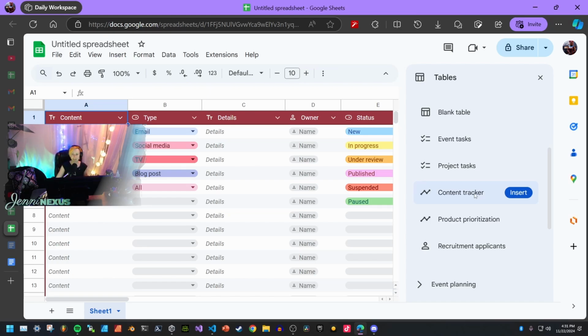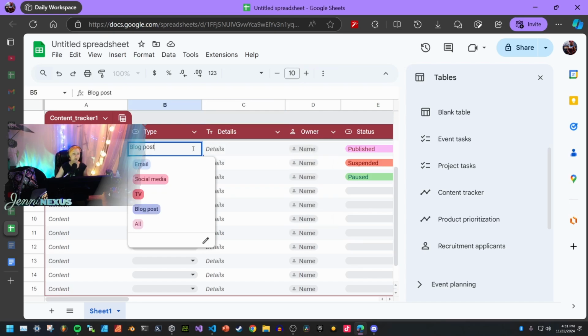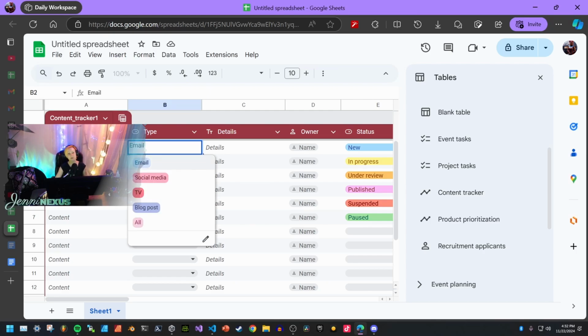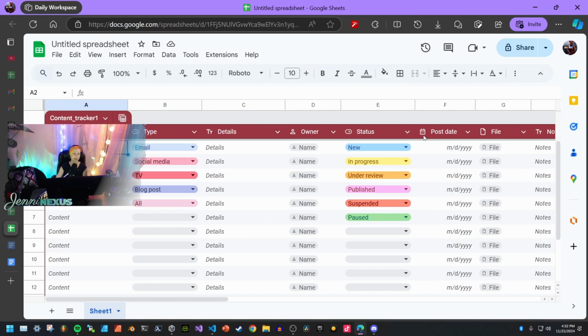There are some features in Google Spreadsheets that I'm not very familiar with just yet, like these drop downs, like how to custom make them, I don't really know. So it's really cool that in some cases they'll have templates where it's already got these options for you, and then it's sometimes easier to edit the different options if you use a template. So now we have a template from Google Spreadsheets, and we can start to choose what kind of content we're going to make per day or per week or whatever. So we can integrate this particular template with our content creation suggestions from ChatGPT.